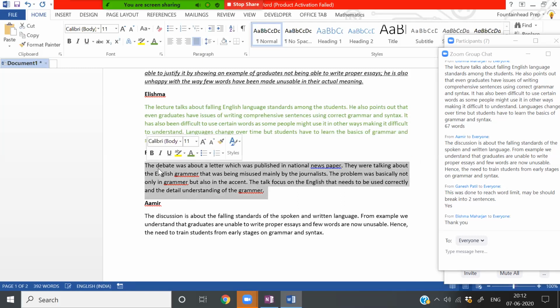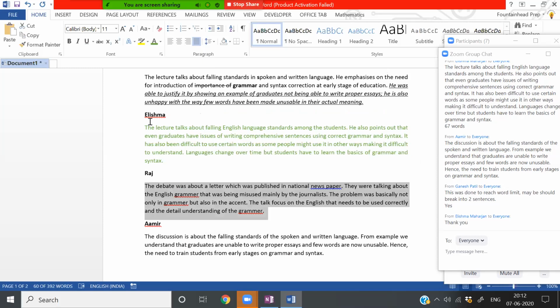So Raj, as you have seen, with respect to the other summaries, there are some points that are missing in your summary. So you need to work on that. You need to focus a bit more on the lecture and then come up with more main ideas. I'm not very sure if you were able to completely listen to this lecture. So you have to come up with more points. Clear, Raj?